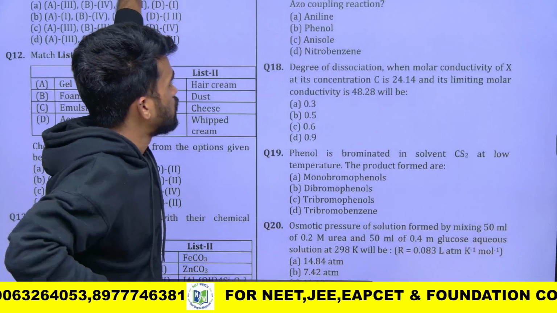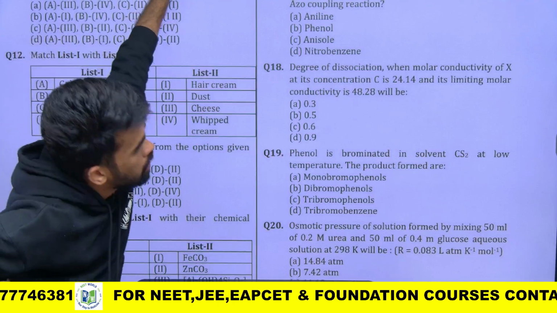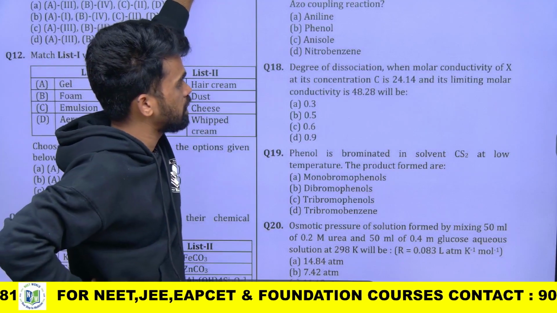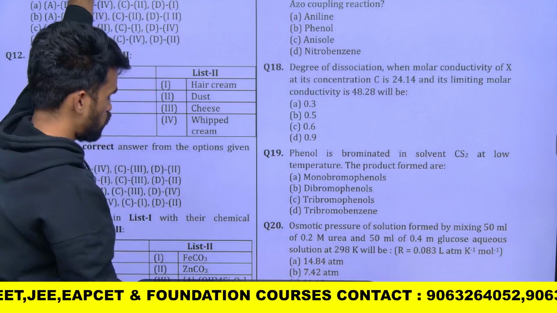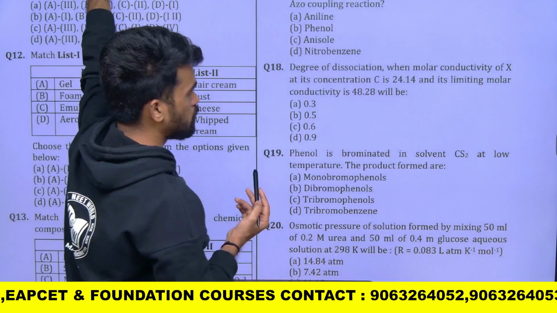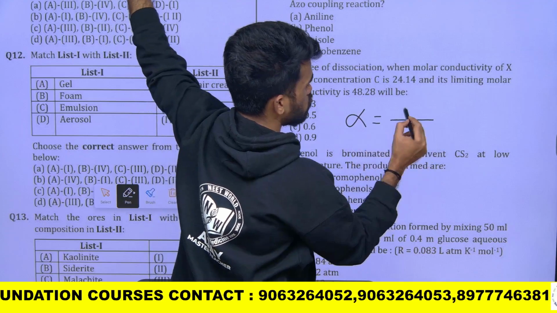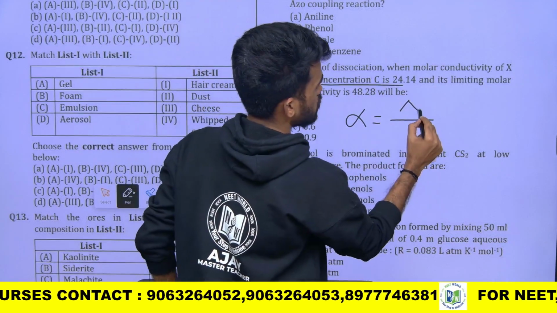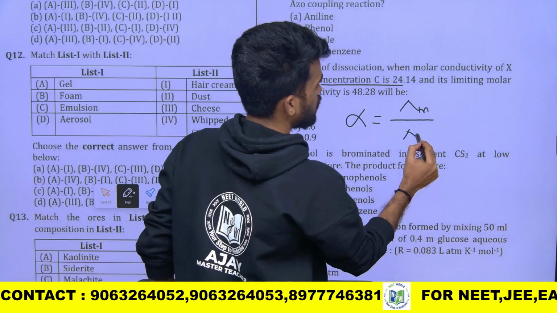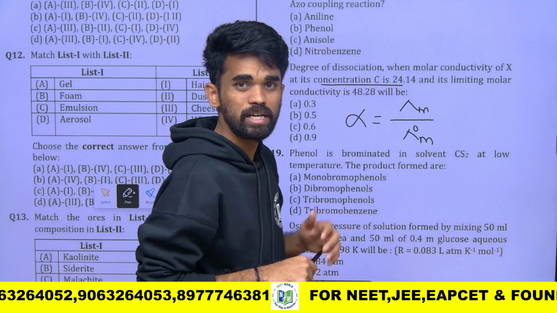Next, the degree of dissociation when the molar conductivity of X at concentration C is 24.14 and its limiting molar conductivity is given. So what is its degree of dissociation? We have a simple relation: alpha, the degree of dissociation, equals molar conductivity by limiting molar conductivity.